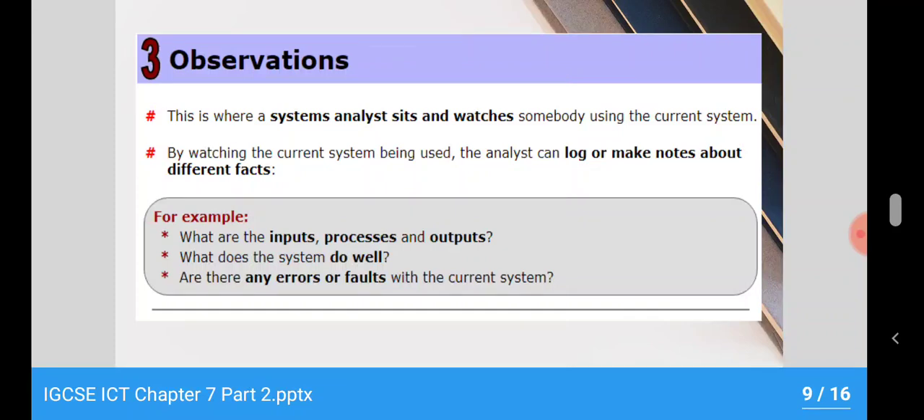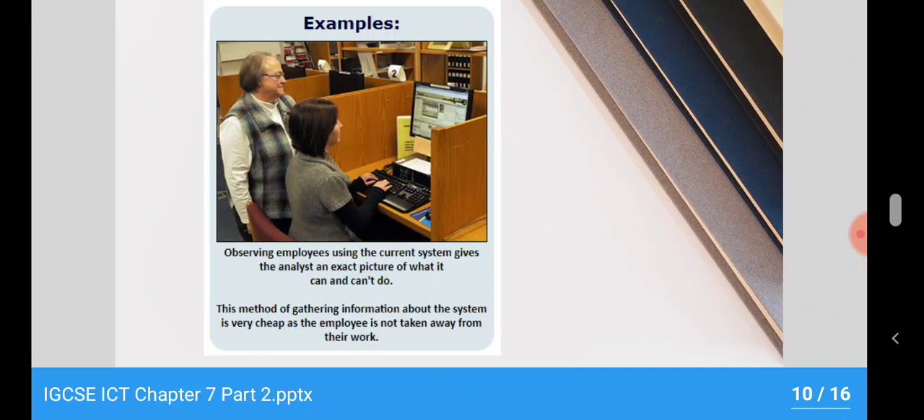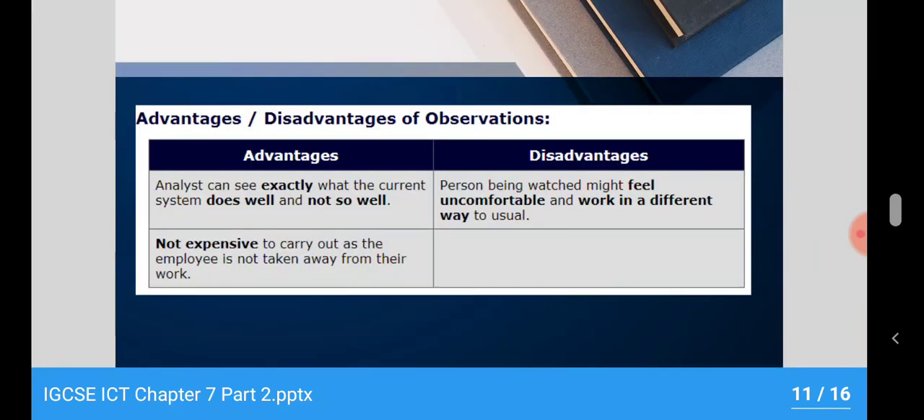So here the employee will not be asked anything, they don't have to fill in any form, they just have to work on the system. But when you are working and someone is watching you, you will become a little conscious. So that is the main disadvantage. Here is the example: the system analyst watching an employee working on the system. The advantage is that the analyst can see exactly what the current system does well and not so well, and it's not expensive at all. But there is only one disadvantage, as I told you: when someone is watching you, you'll become uncomfortable and you'll make some mistakes.